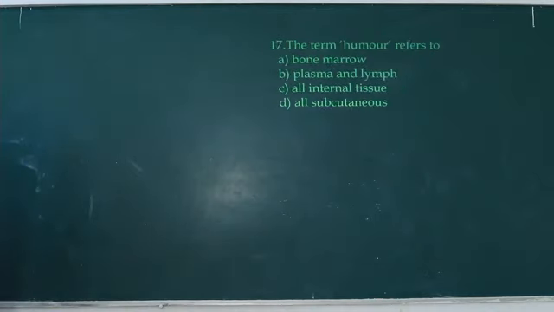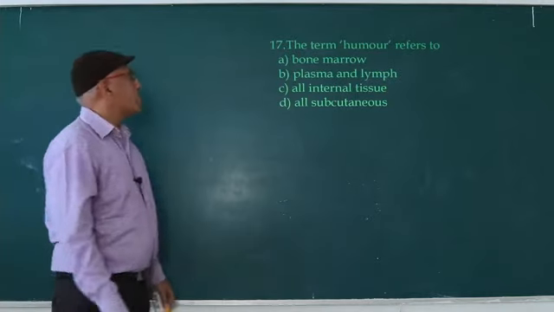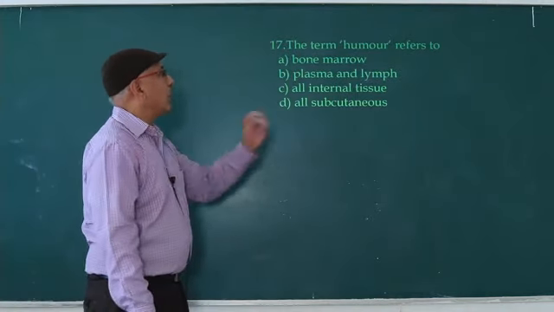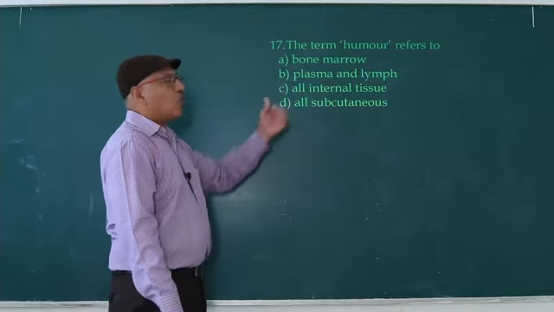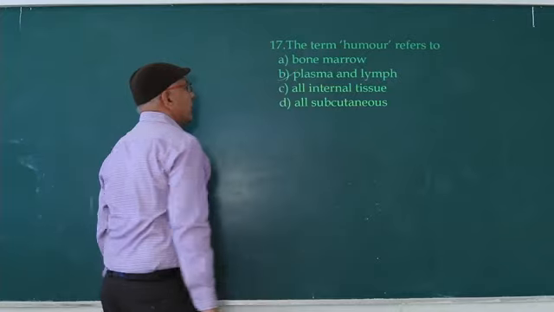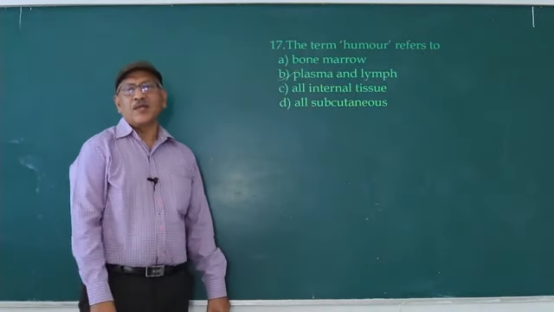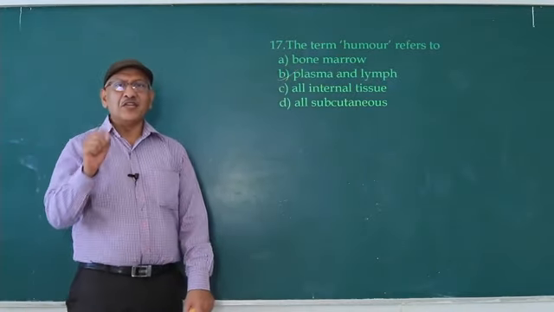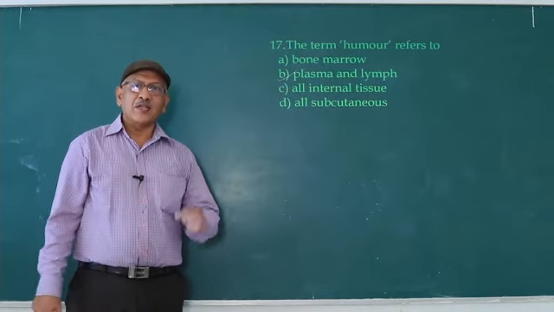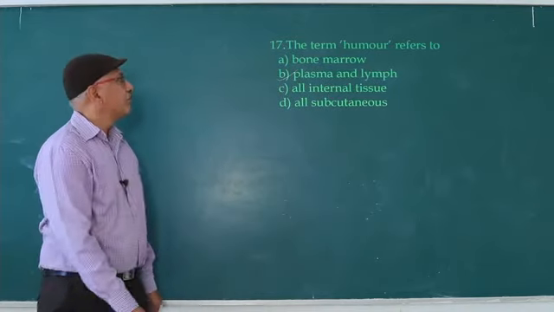Next question. The term humor refers to body fluid. Body fluid means plasma and lymph. Antibodies released by plasma cells in the humor destroy antigens. That's why it is known as humoral immunity.